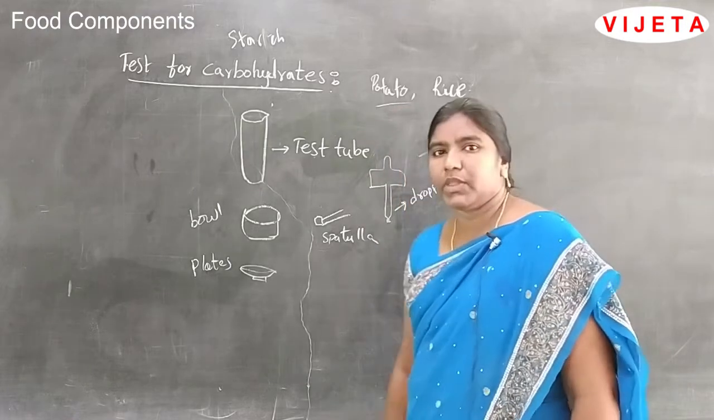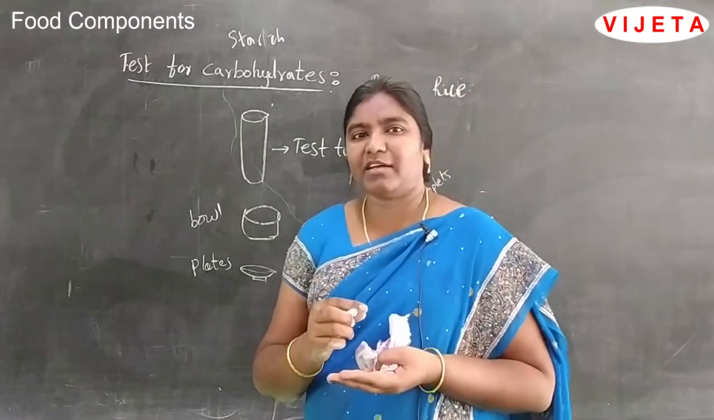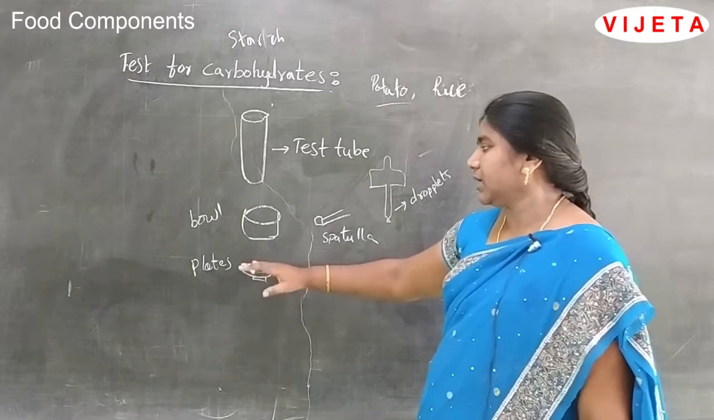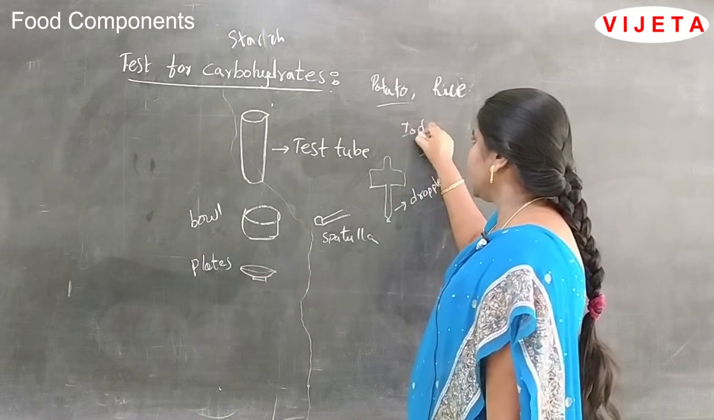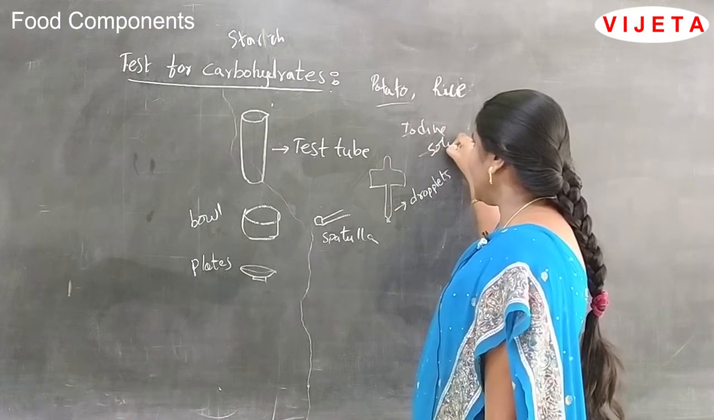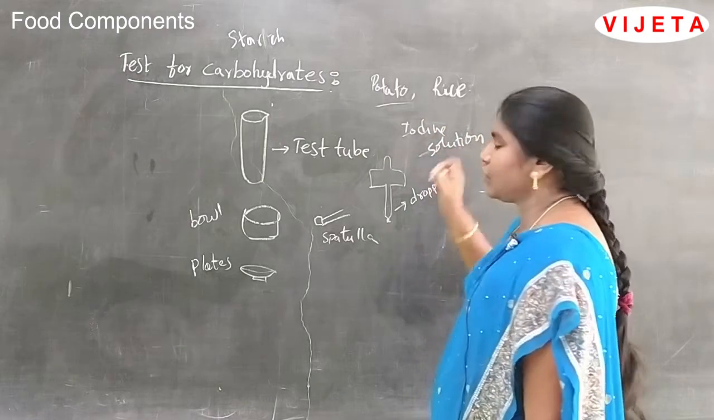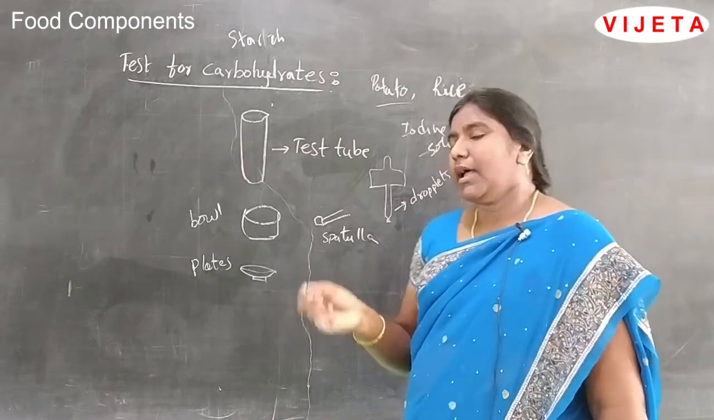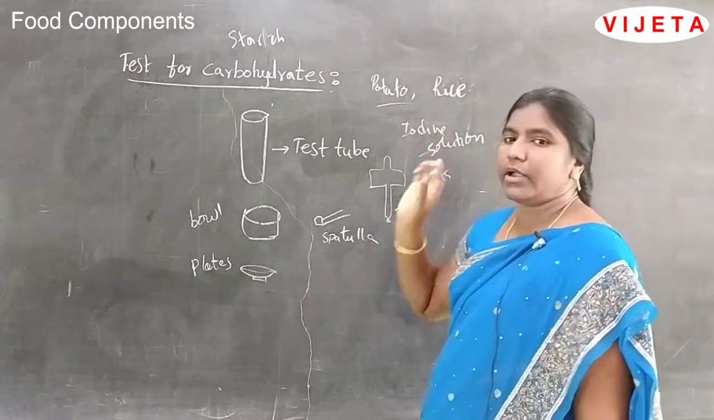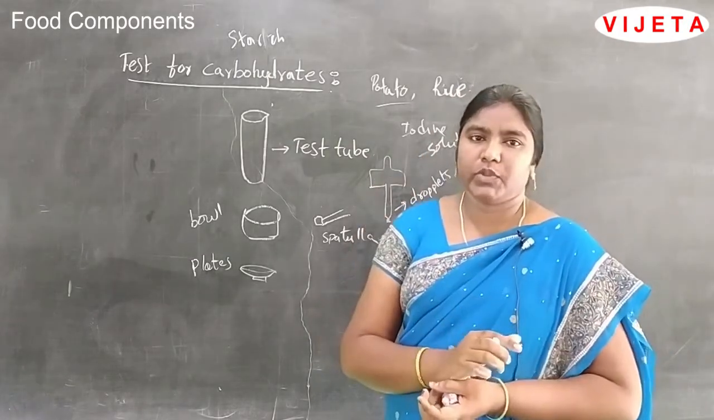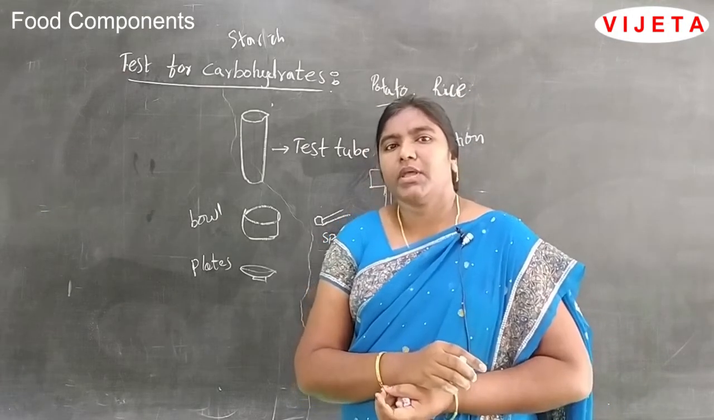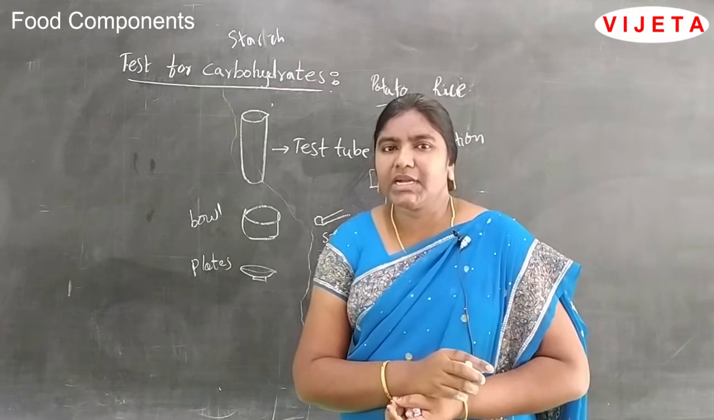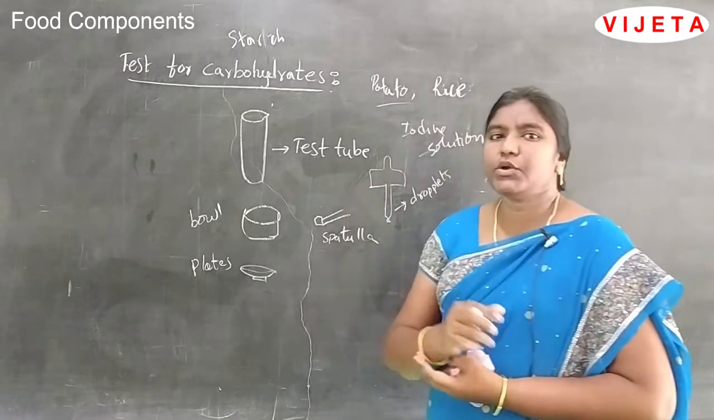Take one slice of potato on a plate, and take the iodine solution, which you can get in the laboratories. Pour 2 or 3 drops of iodine on the potato. The potato changes to a dark blue color. Then starch is present in that food item. Like that, you may get it with rice also.